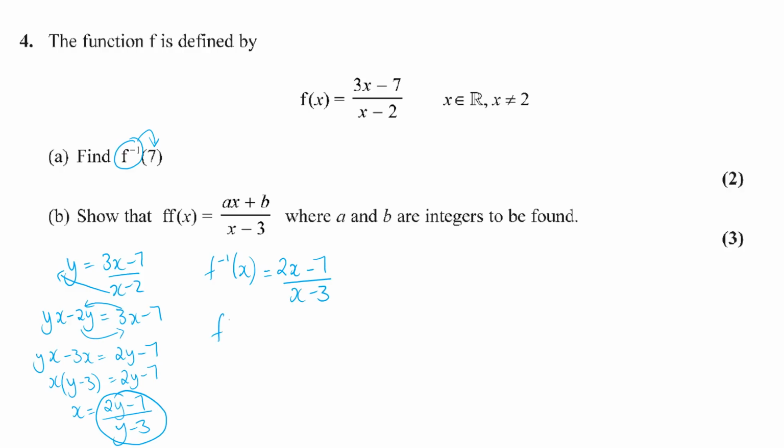And then it's asking us to find the value of it when x is 7. So 2 times 7 is 14, take away 7, which will be 7, and then 7 minus 3 is 4, so that's 1 3/4 or 7 over 4. So that's part A. Part B, when we go through the function twice, what is the expression we get out?